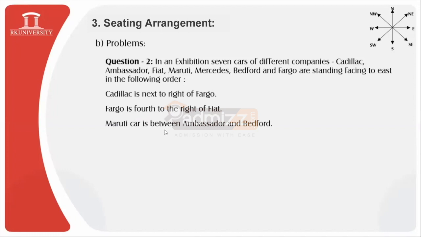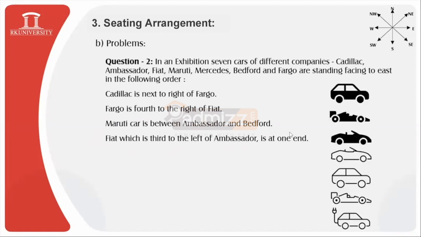Then we have the Maruti car, which is located in between Ambassador and Bedford. Then Fiat, which is third to the left of Ambassador, is at one end. Let us quickly have the representation of these cars. You can find 7 cars standing, and all of them are facing towards the east direction. For direction, you may observe this compass, presented at the topmost right corner of the screen.